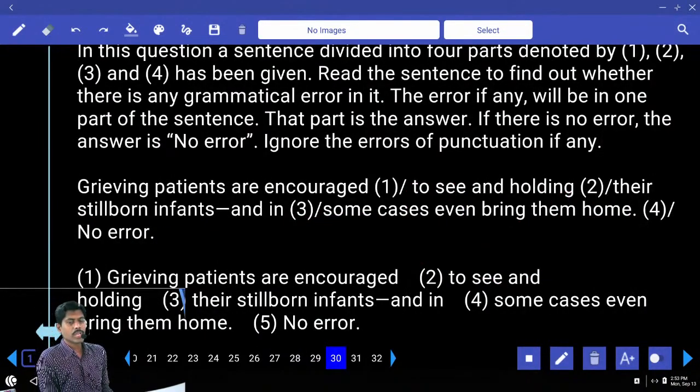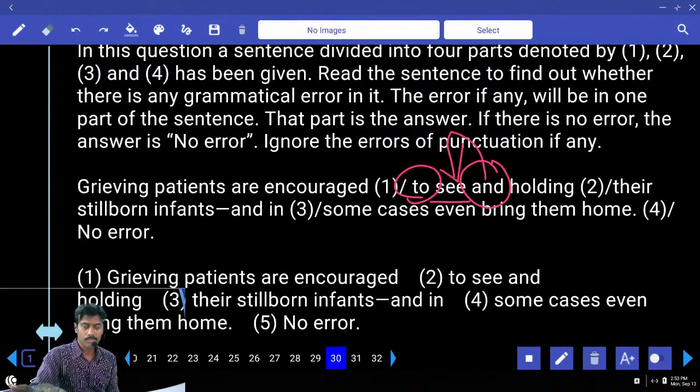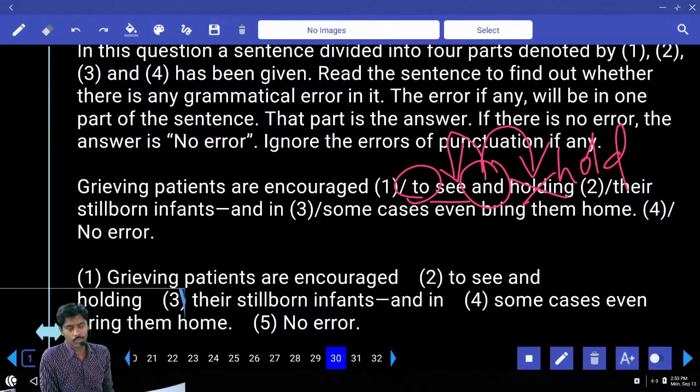Grieving patients are encouraged to see and holding their stillborn infants, and in some cases even bring them home. Holded, there is no word called holded. Only hold. To see and. So whatever is there beforehand, the same similar related item is needed after and. To see and hold. V1, combining both the V1s.